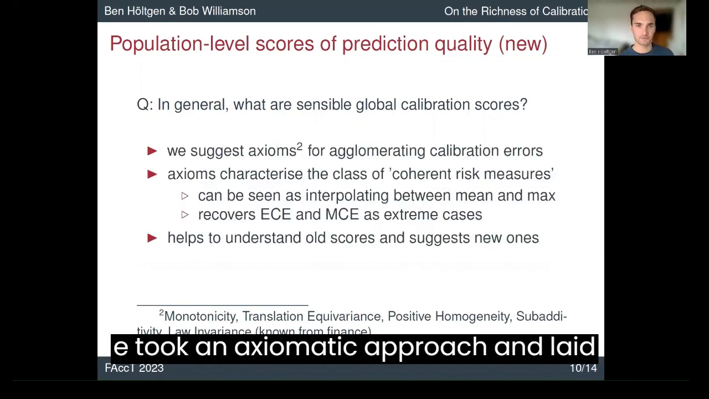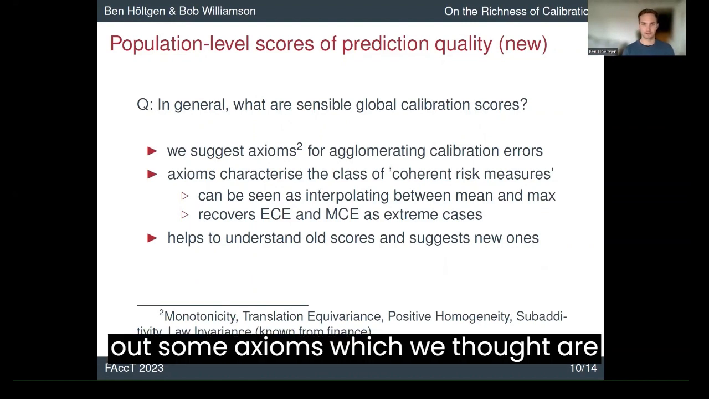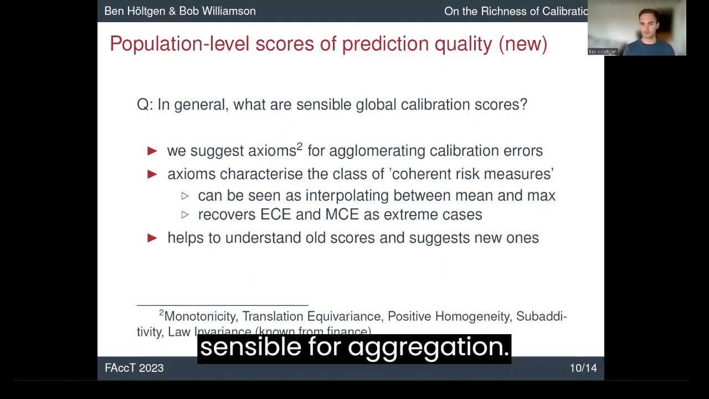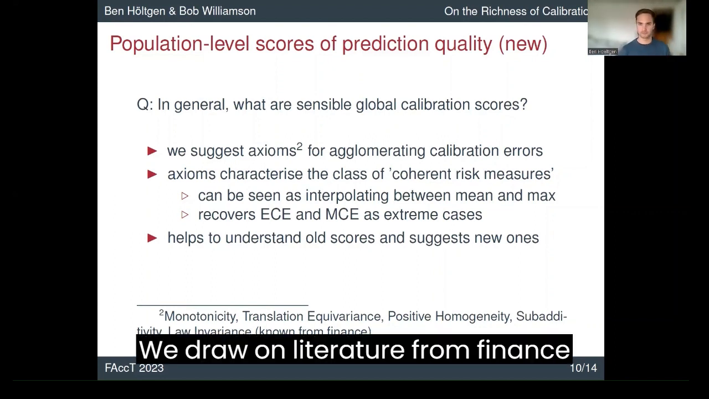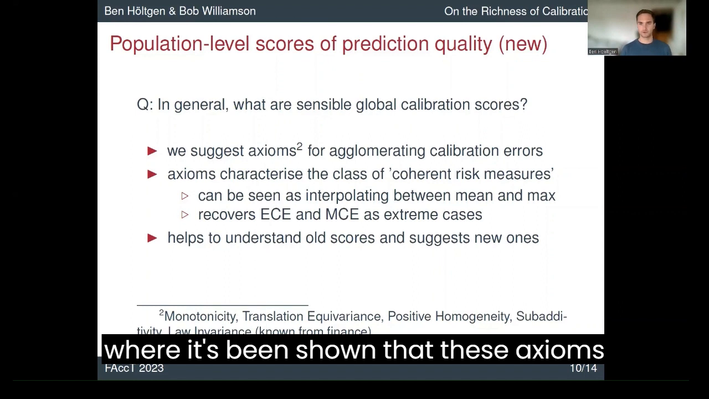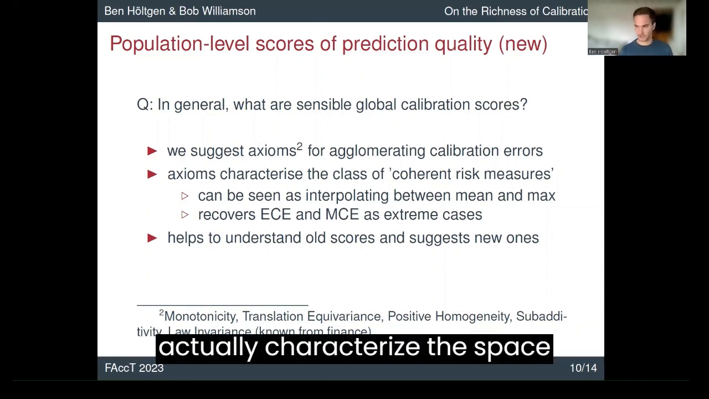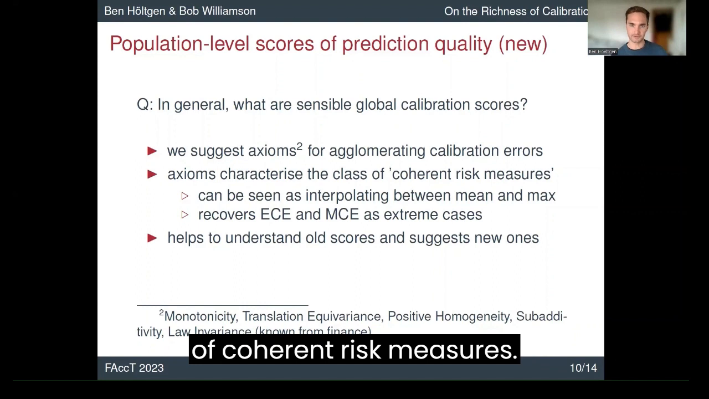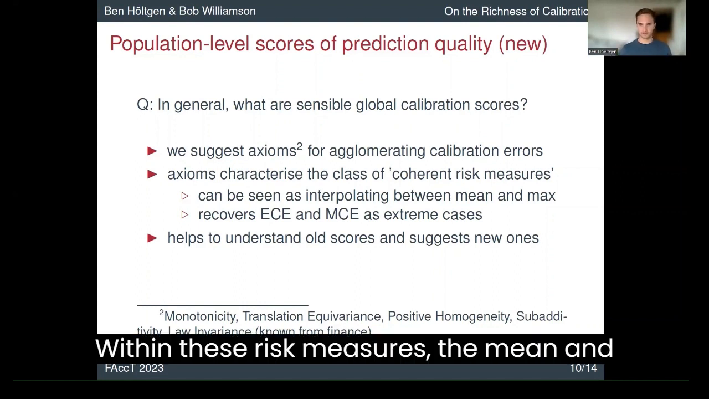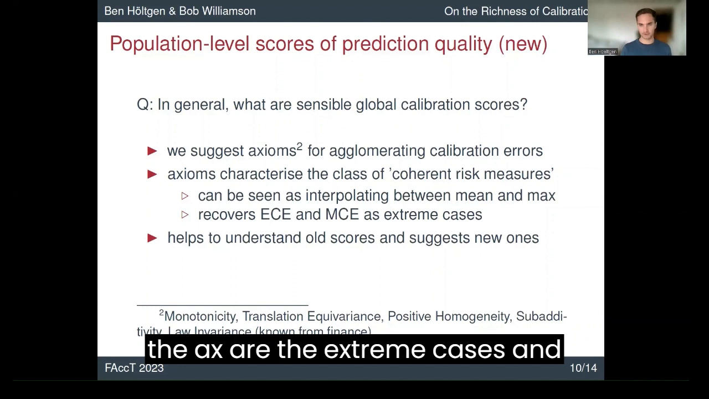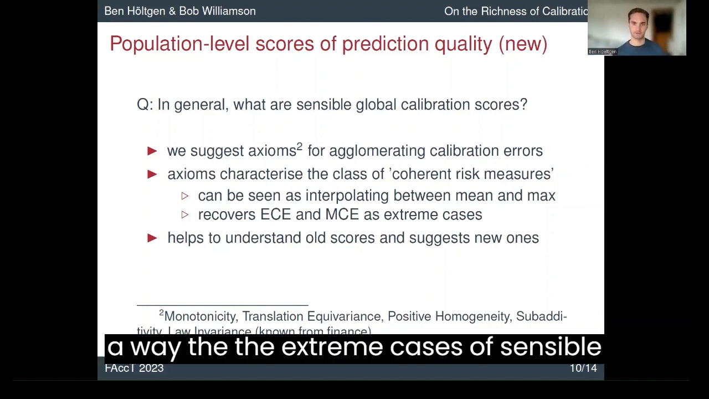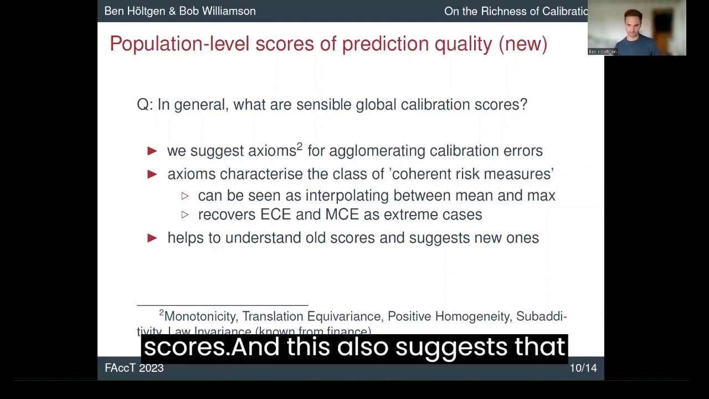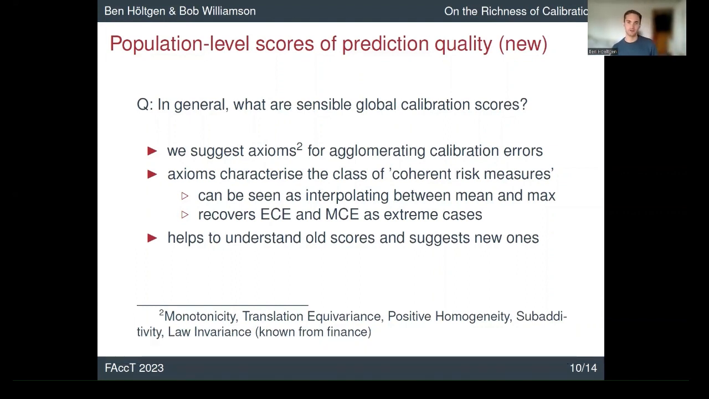And we took an axiomatic approach and laid out some axioms which we thought are sensible for aggregation. And we then draw on literature from finance, where it's been shown that these axioms actually characterize the space of coherent risk measures. And within these risk measures, the mean and the max are the extreme cases and everything else is in between, which shows us that the ECE and the MCE are in a way the extreme cases of sensible scores. And this also suggests that there are things in between that we can also use.